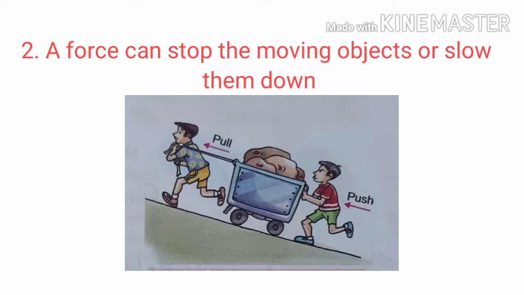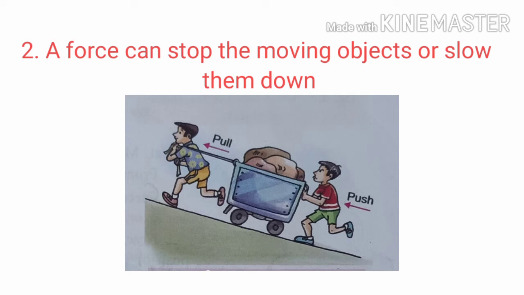It means if you apply force in the direction opposite to the direction of the moving body, the body slows down. Similarly, if you apply brakes to a moving bicycle, it first slows down and then stops.